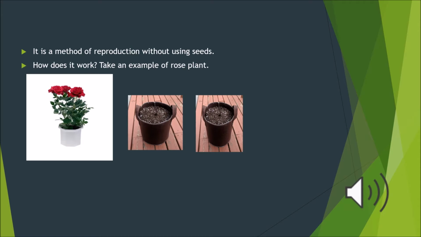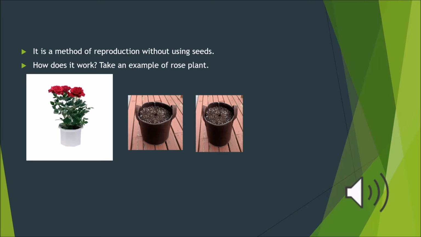Let us take an example of a rose plant. Roses can make seeds of course, but not all the seeds might work. Some of the seeds, if you sow them, will grow into new plants, but some may not. In some cases like banana, the seeds are so small or tiny. When you eat a banana, the seeds get eaten up.